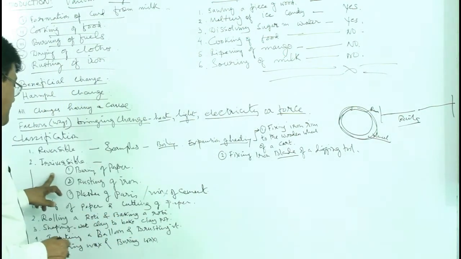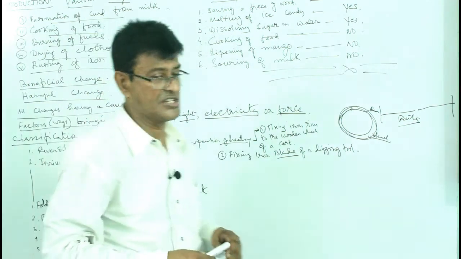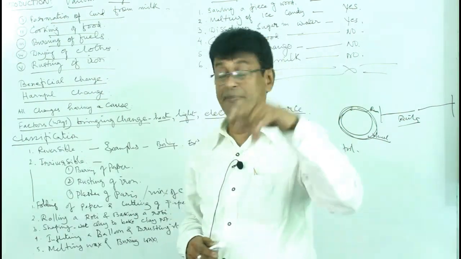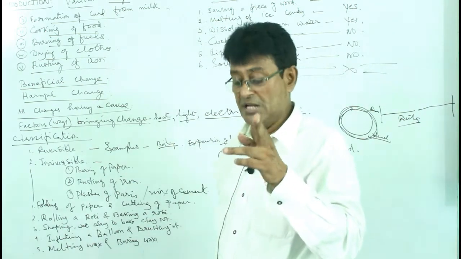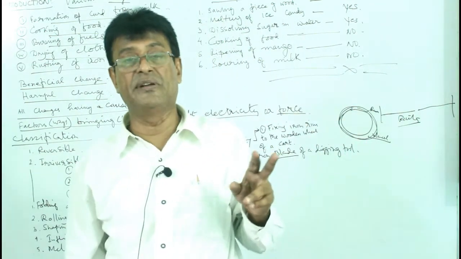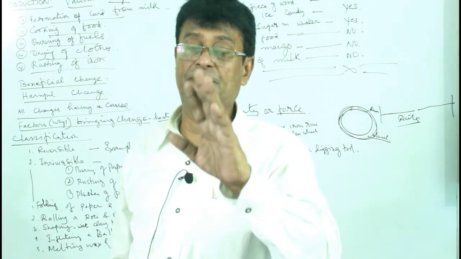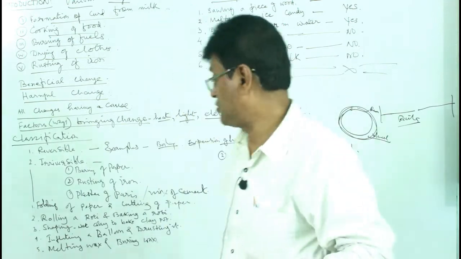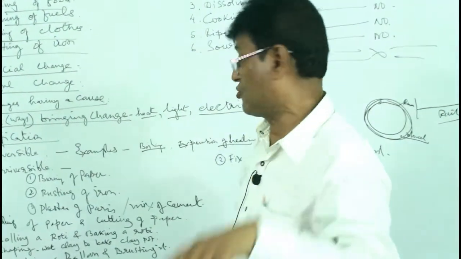And we come to irreversible changes. The burning of paper is an irreversible change, because once you burn the paper, you cannot get that paper back again. The rusting of iron, I explained to you. Iron rusting is nothing but the chemical combination of oxygen with the iron in the presence of water, moisture. That is why rust is known as hydrated iron oxide.